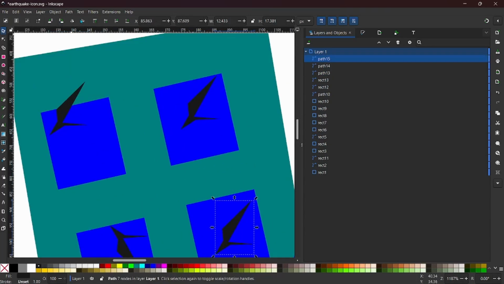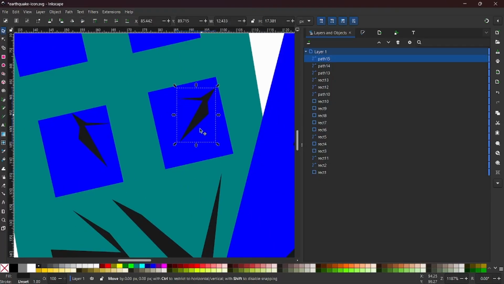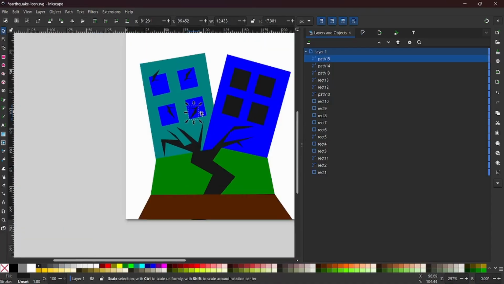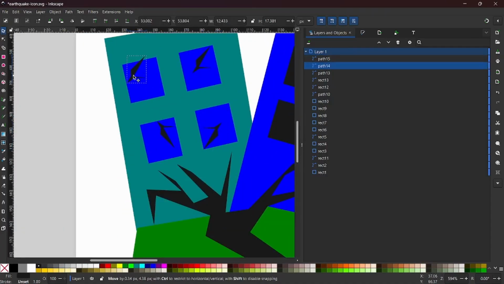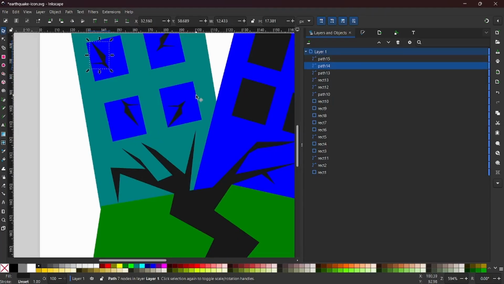And perhaps you can flip that down, flip just for a little bit of variation. Not too much. Perhaps we can adjust this a little bit here. Let's flip it. So there will be some cracks on that.